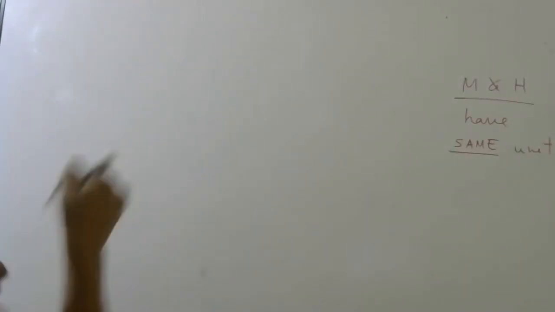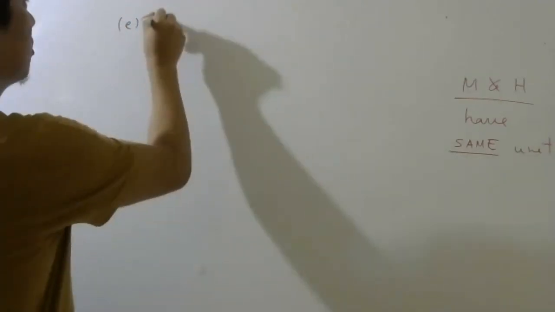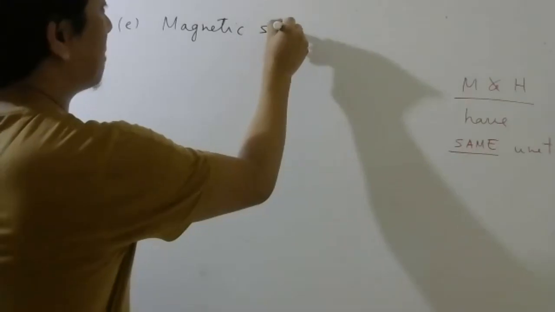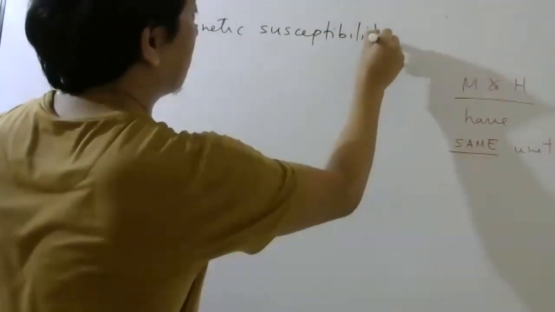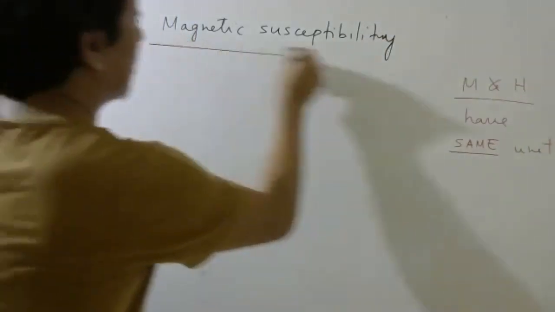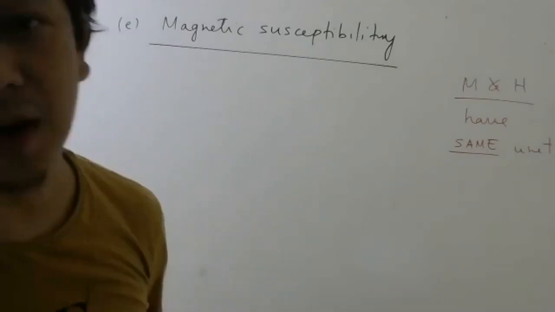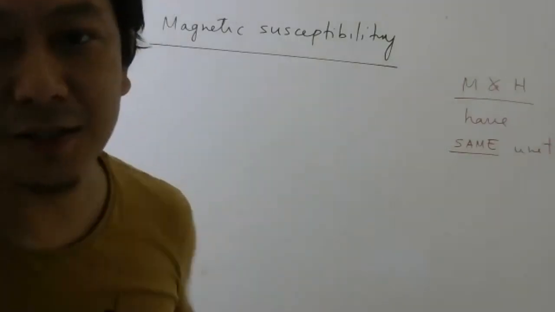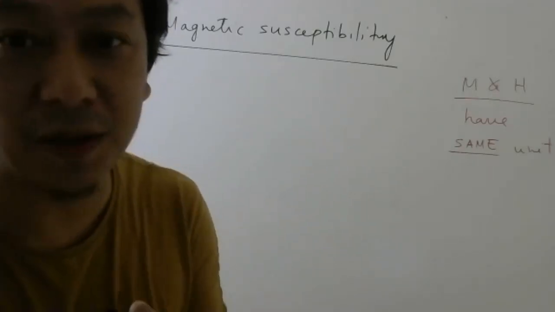Now there is a quantity called, the last one, magnetic susceptibility. The word susceptible means how sensitive you are. If there is a student who cries immediately when the teacher scolds, then we say she is very sensitive, very susceptible to scolding.